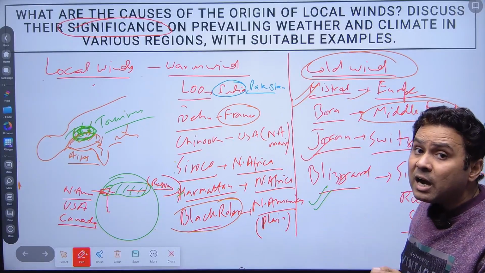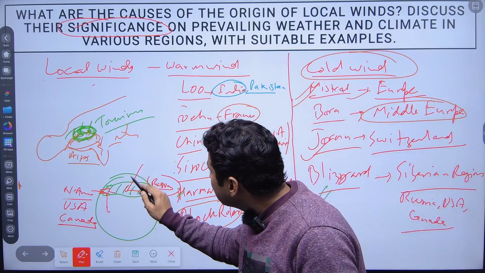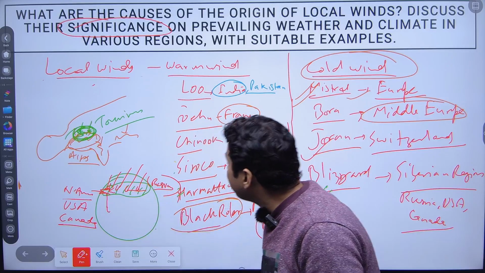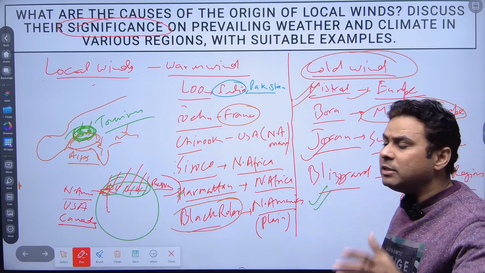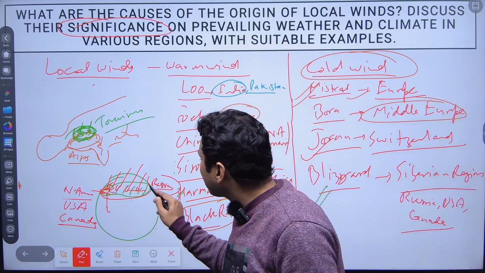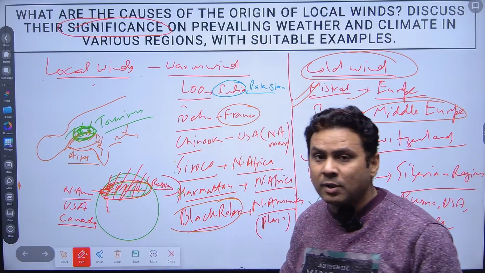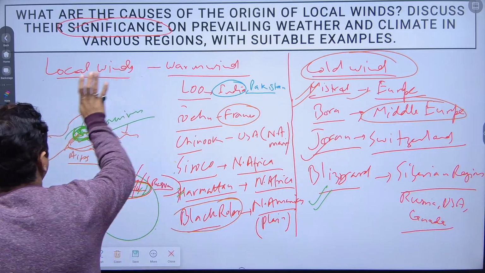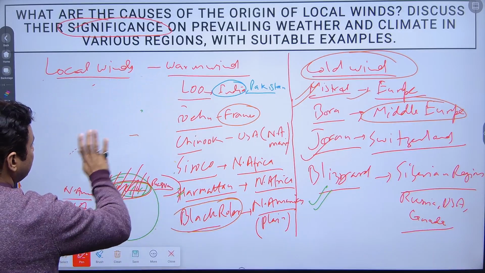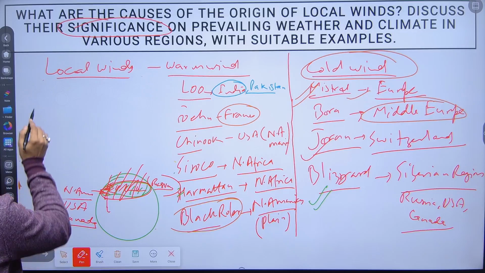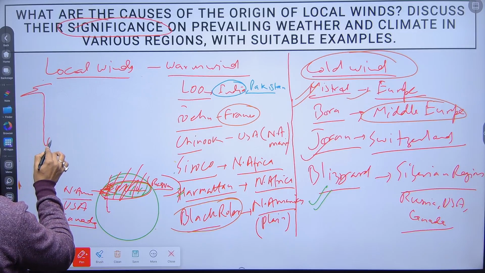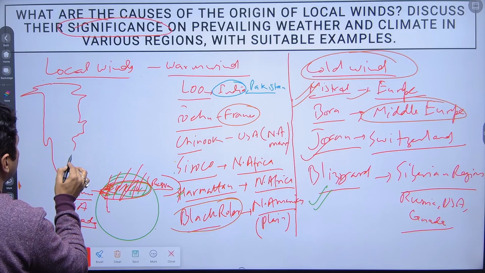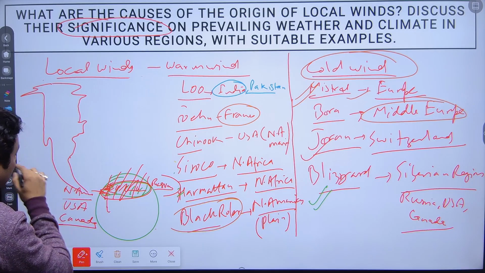And the blizzard is a type of snow forming wind. It frosts the entire region. Whenever the blizzard is coming, I'll again give the example of America, especially North America.